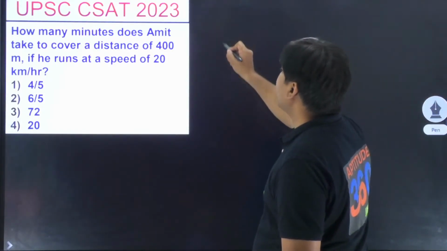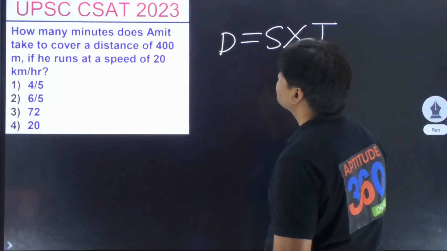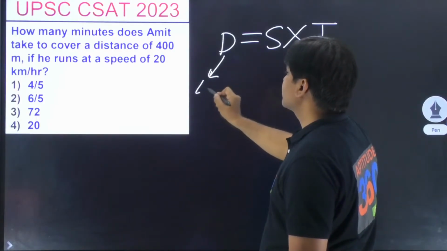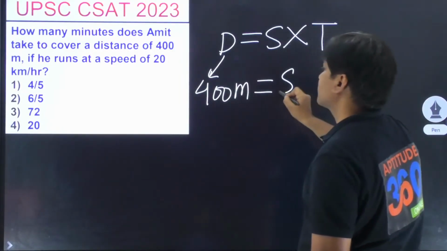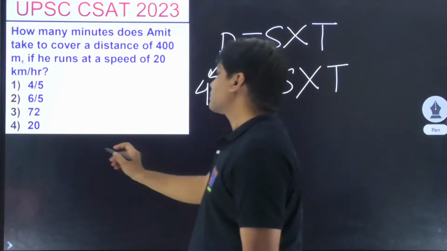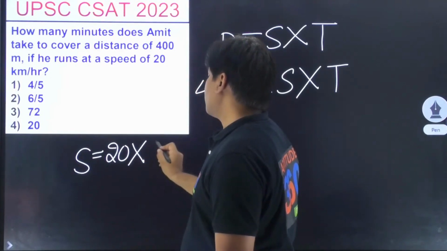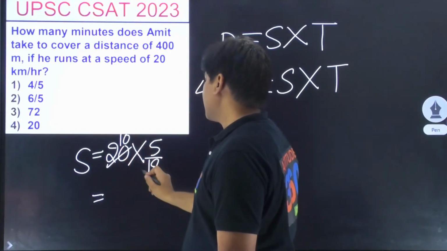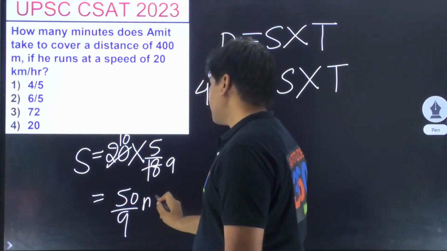So again, what do you have? Tell me the answer, people. I'm waiting for your answer. Speed is given to you as 20 into 5 by 18. Only then it will be meter per second. So this is 10, this is 9, this is 50 by 9 meters per second.